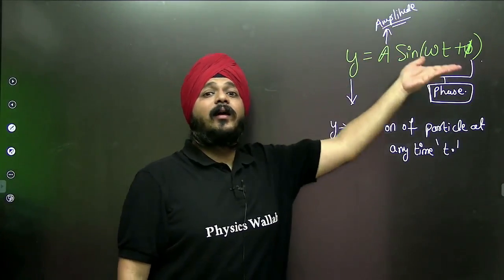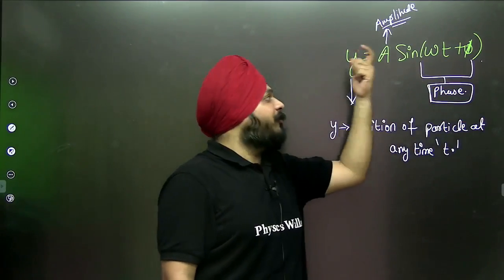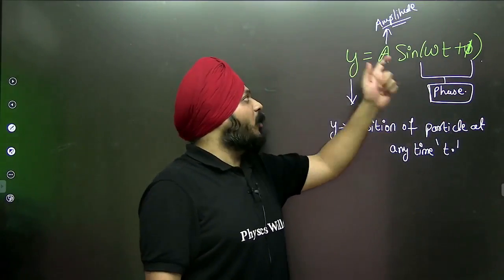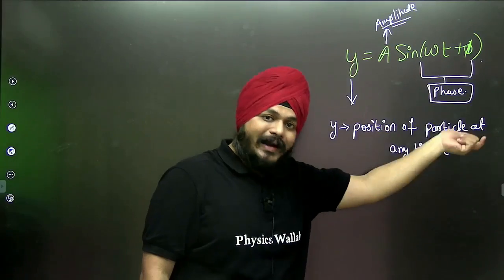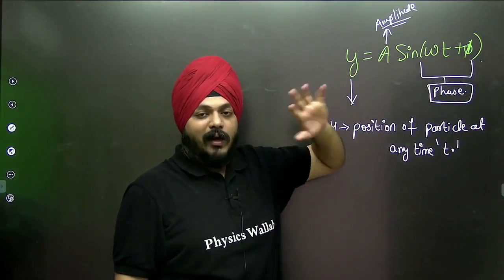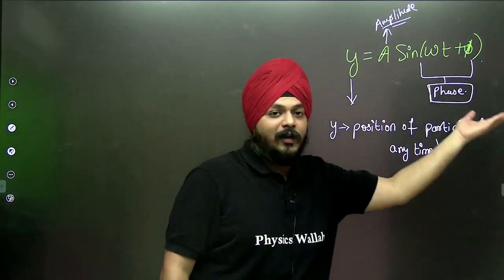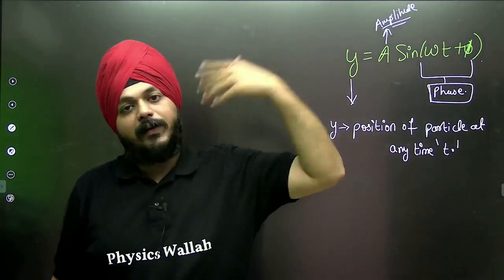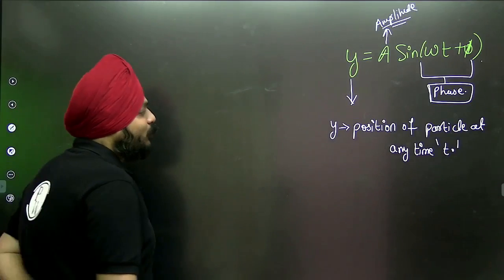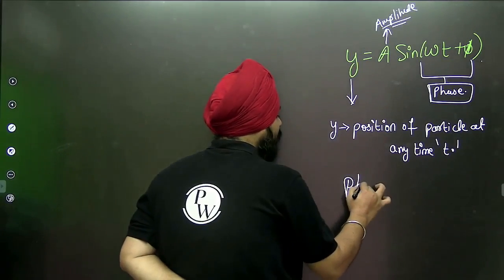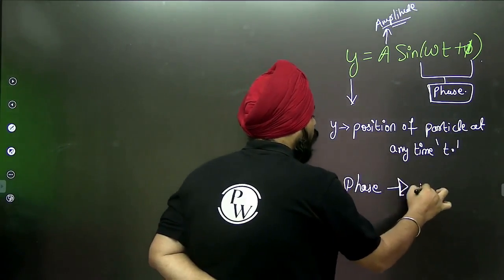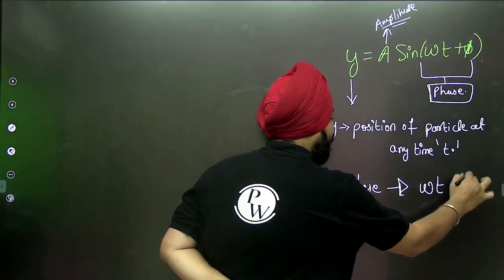Similarly, in the velocity equation, the value of the phase is getting changed, and so the velocity of the particle is getting changed. Similarly, in the equation of the acceleration, the value of the phase is getting changed, and everything varies with respect to it. This is known as phase: omega t plus phi.